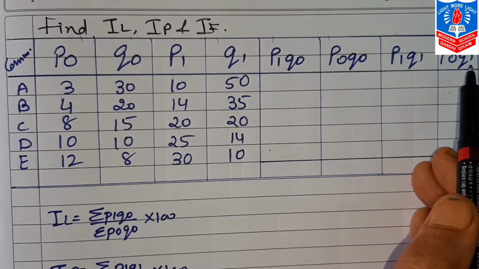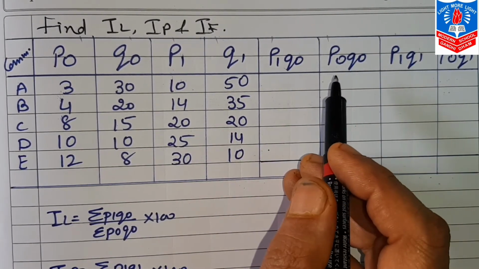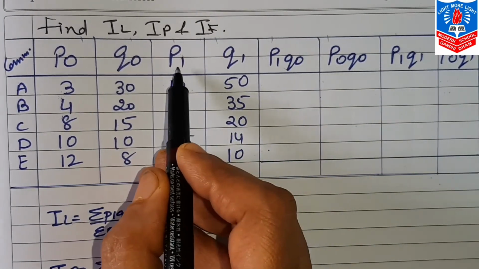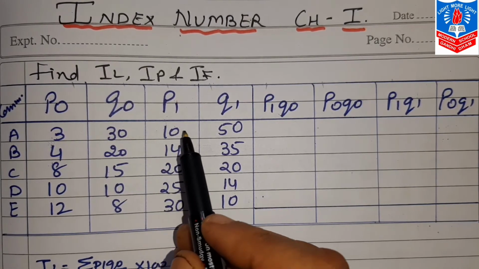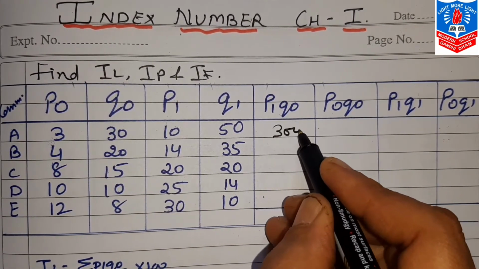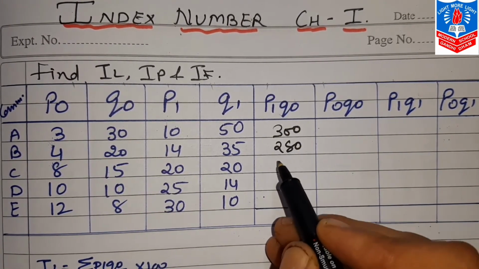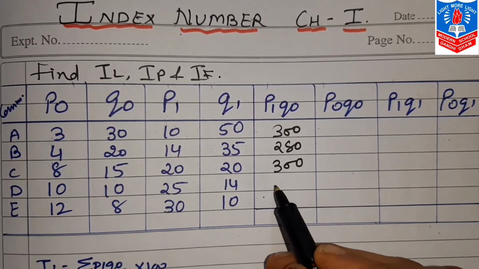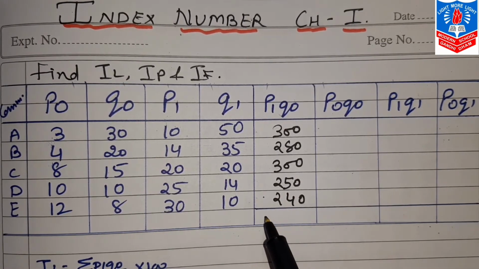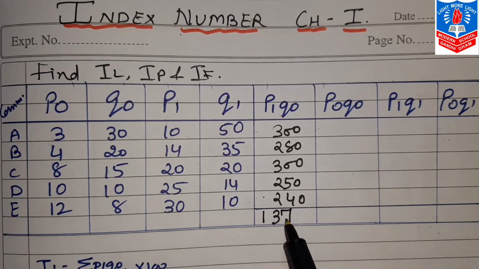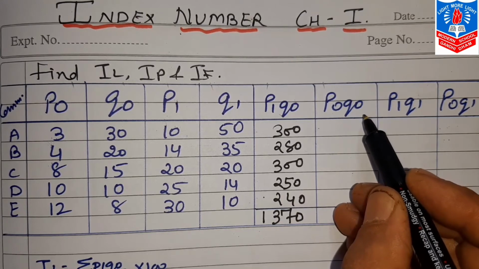Now simply multiply P1 into Q0. So first value, that is P1 Q0, here is P1, here is Q0. By multiplying 30 into 10, we get 300. Same way, 20 into 14, 280, 300, 250 and 240. Total of this comes 1370.